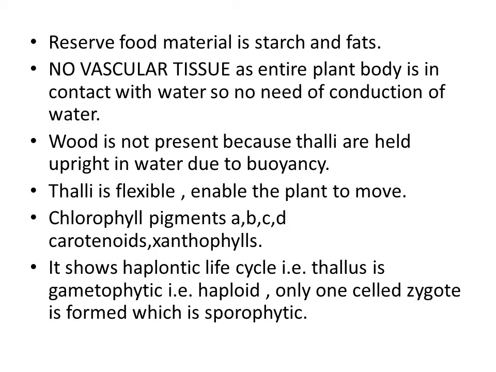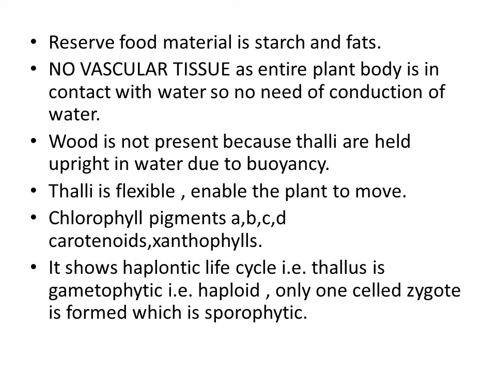Next we will discuss the chlorophyll pigments. Chlorophyll pigments are necessary for photosynthesis. The most common, which is present in all types of algae, is chlorophyll A. And the rest are B, C, D. These are present in different kinds of algae. Next are carotenoids and xanthophylls. These pigments are there to impart color to the algae.